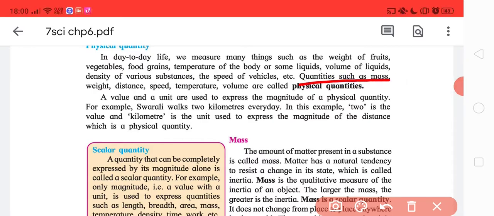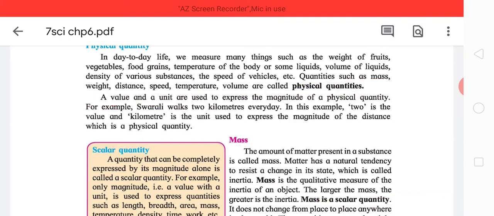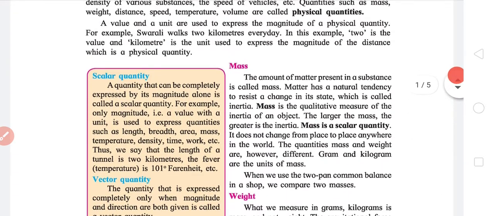Quantities such as mass, weight, distance, speed, temperature, volume are called physical quantities. Okay. Now each quantity has, as they say, a value and a unit. So both are used to express a physical quantity. Now the case given is 2 kilometers. So 2 is the value and kilometer is the unit. Okay. Now first let's deal with scalar and vector.